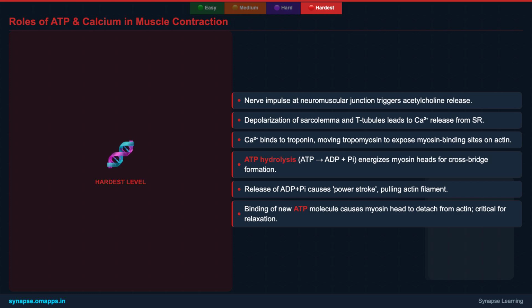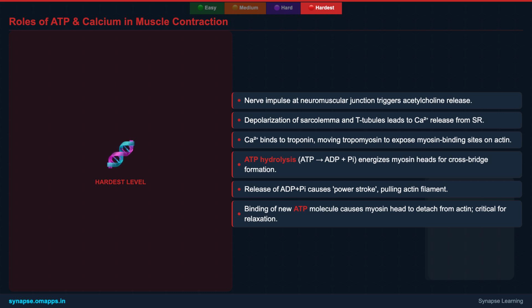Now, the myosin heads, which have been energized by the hydrolysis of an ATP molecule, ATP → ADP + Pi, are free to attach to these exposed binding sites on actin, forming what we call a crossbridge. The release of ADP and Pi from the myosin head triggers a conformational change, leading to a power stroke that pulls the actin filament towards the center of the sarcomere.